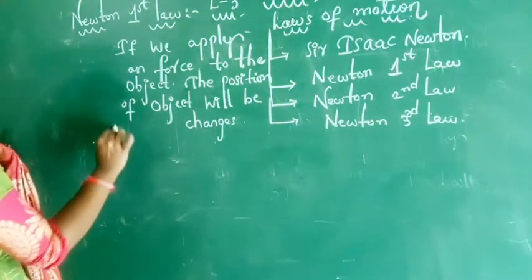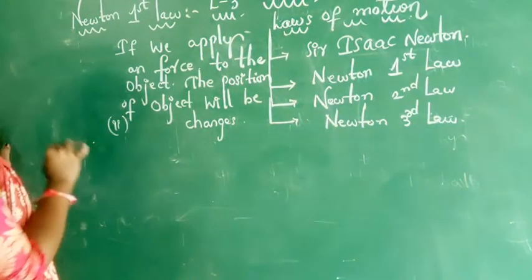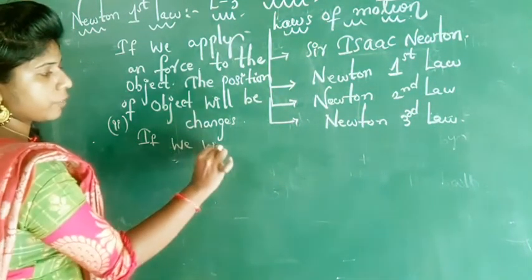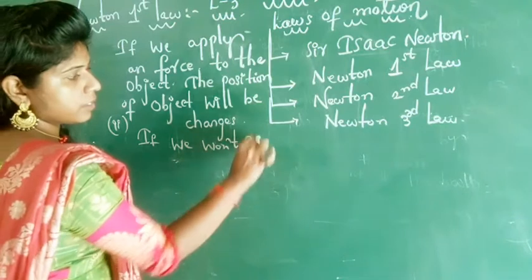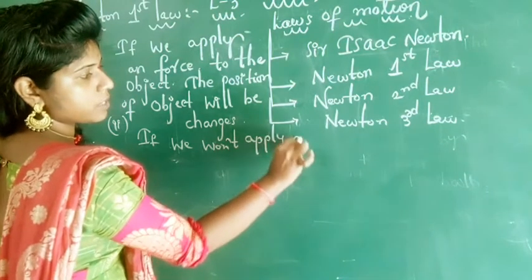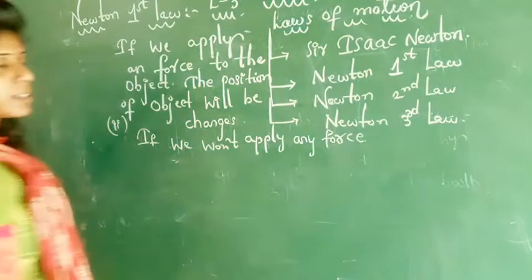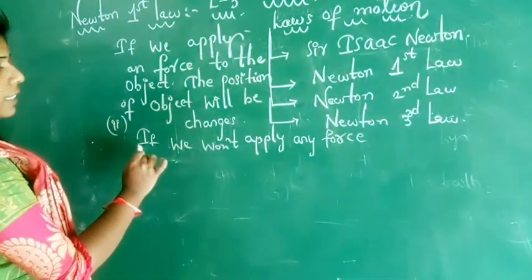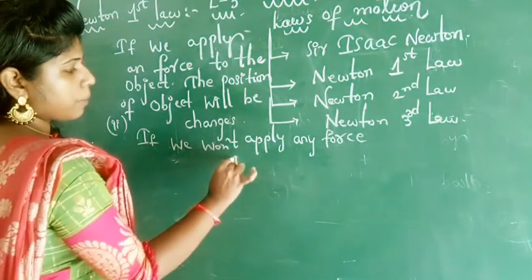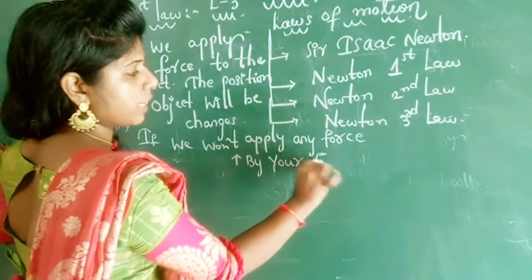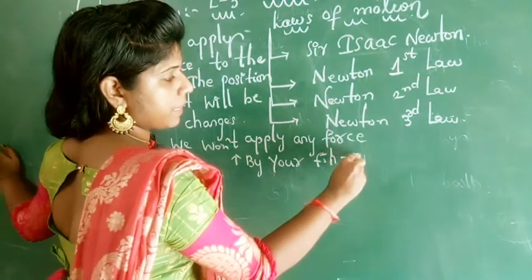Second point is, if we don't apply any force with the help of your free hand, what happens? The object remains at rest position.